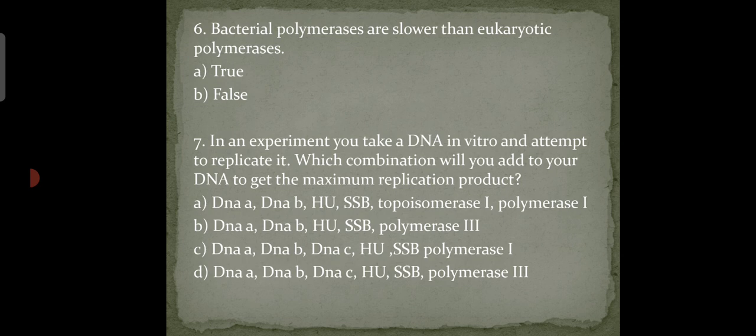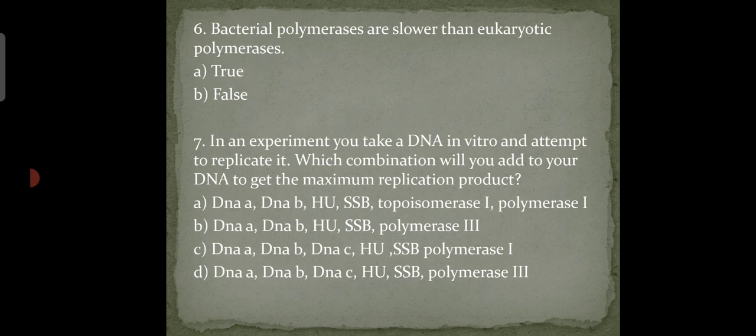So, DNA polymerase 1 has primase activity, which is mandatory for starting DNA replication. As polymerase 3 lacks primase activity, it will not be able to initiate replication. Also, in vitro, especially in an open DNA strand, topoisomerase doesn't have much role to play, but DnaC is a must for replication, as it loads the helicase.